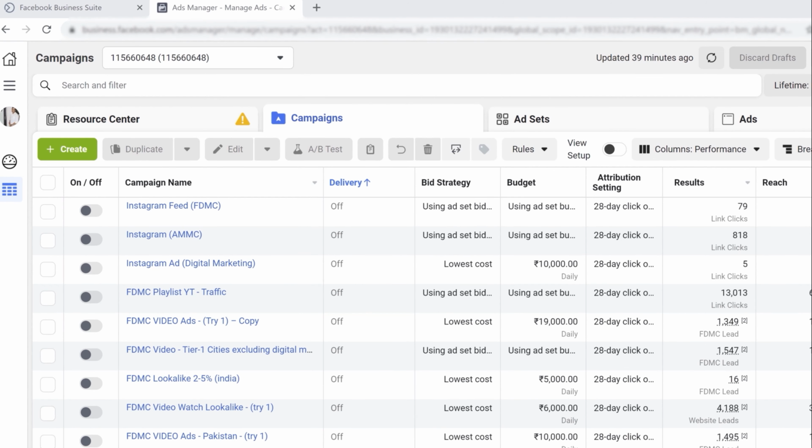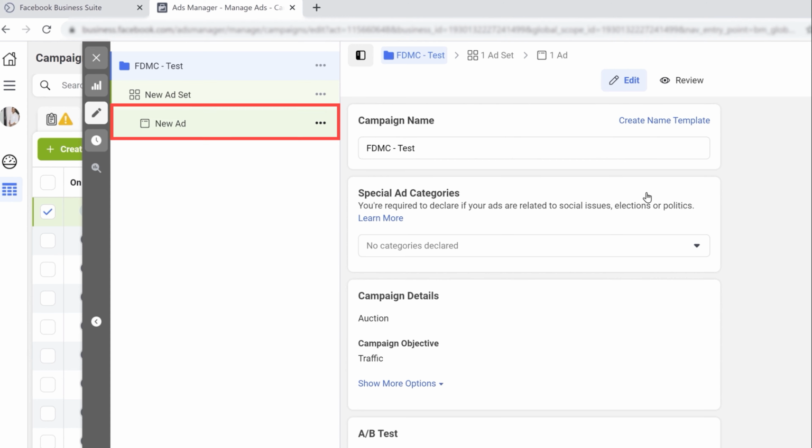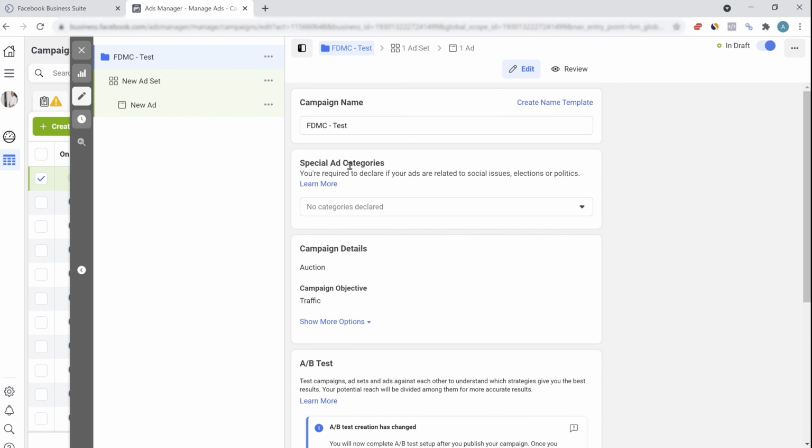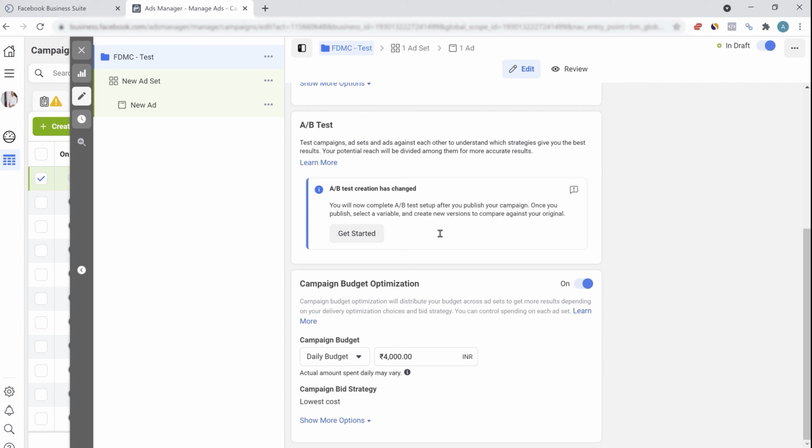So this is how your campaign will look. On the left hand side, you will find the campaign as the folder, then the new ad set and new ad. So this is the structure of any ad, with the name of the campaign here. We'll be going through all these options.